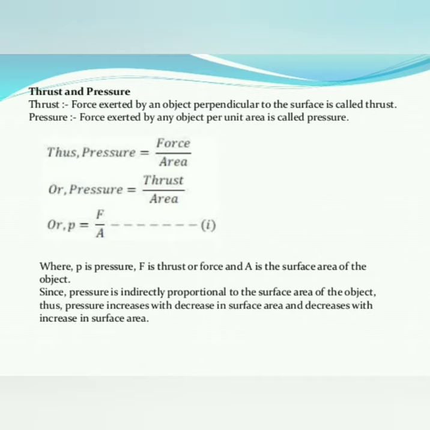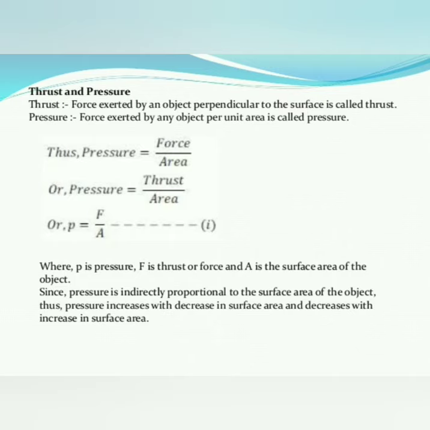Next, pressure: the force exerted by an object per unit area is called pressure. We will discuss related examples in the next slide. Here the pressure formula is force divided by area, or you may write pressure is equal to thrust divided by area.